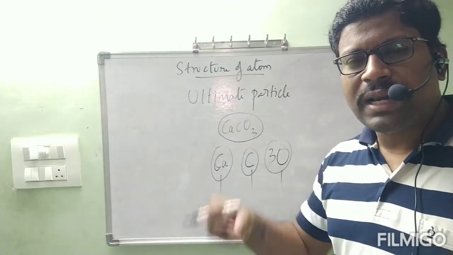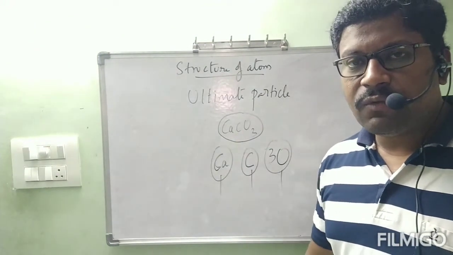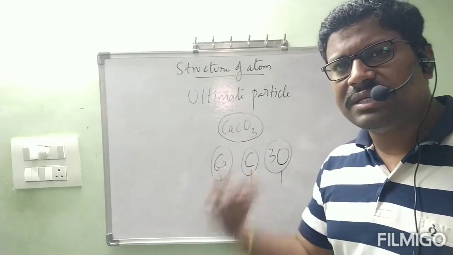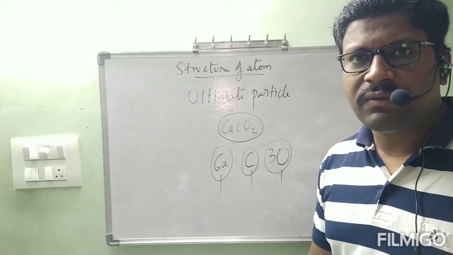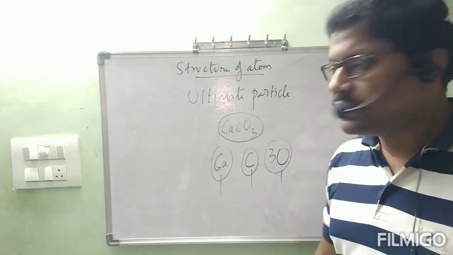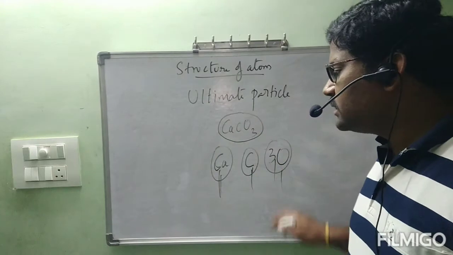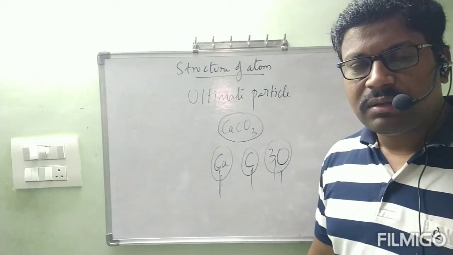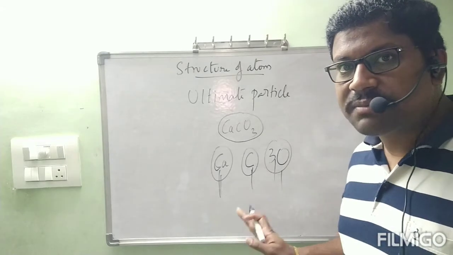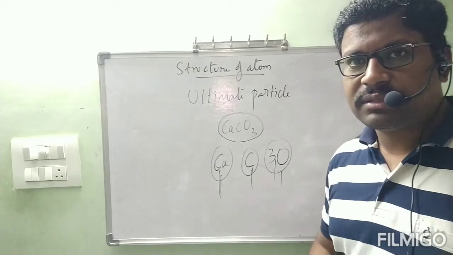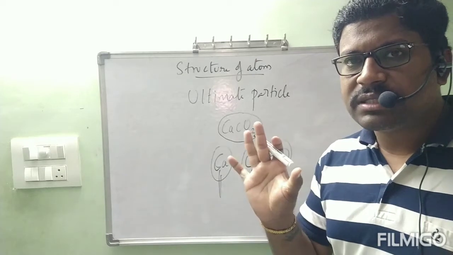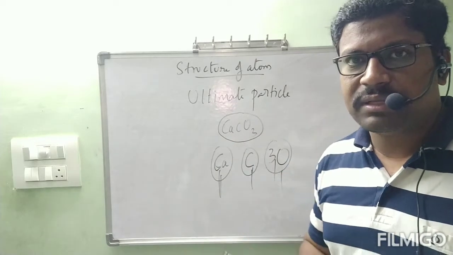Then you tried all the ways, whatever chemical methods, everything, and finally you did not succeed. The meaning of that is these are all ultimate particles. Ultimate means final particles present in any substance. My intention is not calcium, carbon, oxygen as such, but atoms. Atoms are the ultimate, meaning last particles which cannot be divided further.